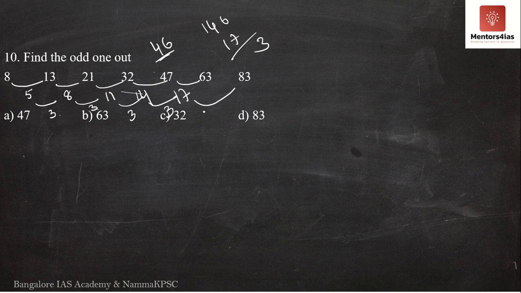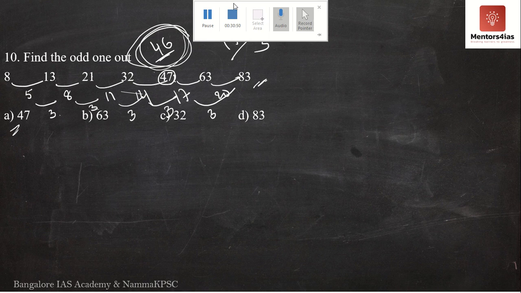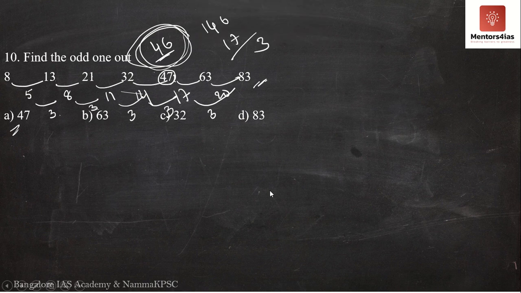Let me just confirm. 17 plus 3 is 20. How about 20 plus 63? 20 plus 63 is 83. So this is not 47, it has to be 46. Instead of 46, it is mentioned 47 in the series. Therefore 47 is the odd one out, or the incorrect option over here. Therefore the correct answer is 47.